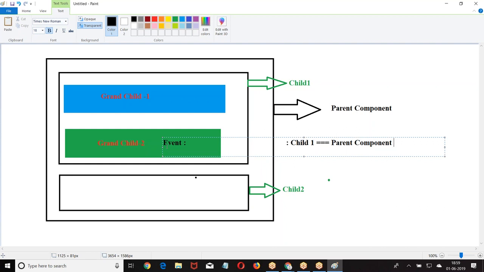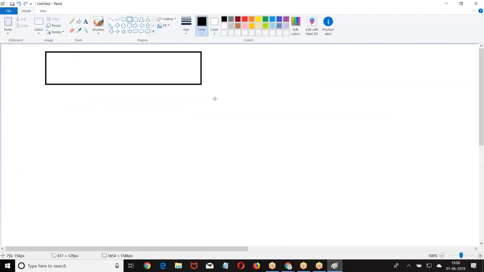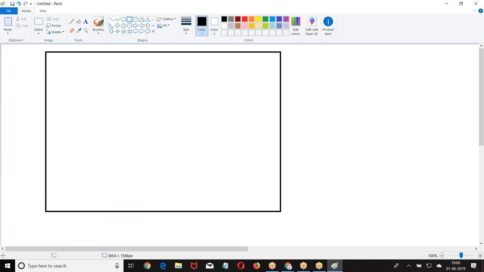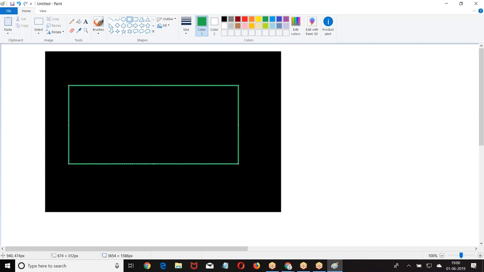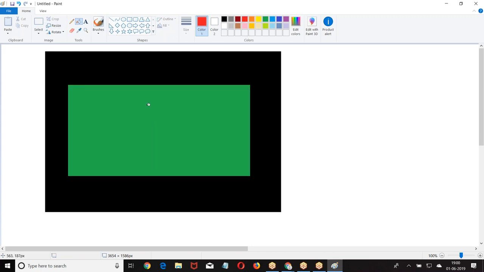This is a component level event. Again, I repeat the point. I have a parent component. In the parent component, I have a child component. In the child component, I have sub-child components.